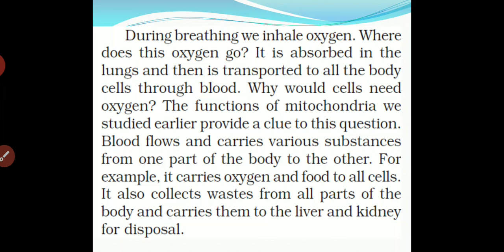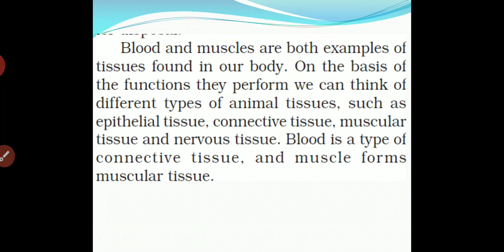So blood is collecting all the waste particles from the body and throwing them to the liver and kidney. From the liver and kidney it can be disposed of. Blood and muscles are both examples of tissue found in our body. On the basis of the functions they perform, we can think of different types of animal tissue such as epithelial tissue, connective tissue, muscular tissue and nervous tissue. Now we will study in detail about different types of animal tissue.